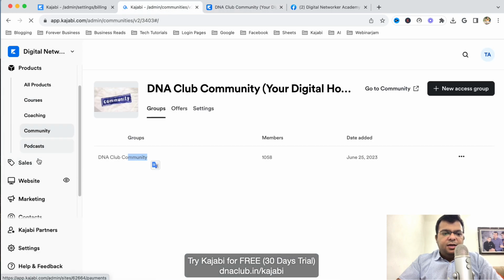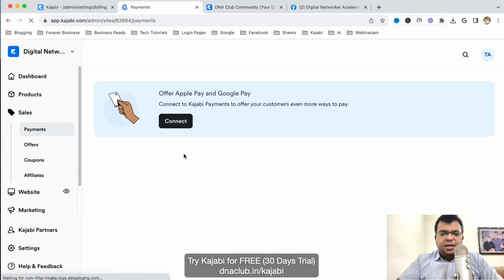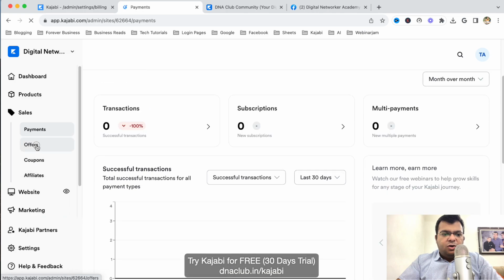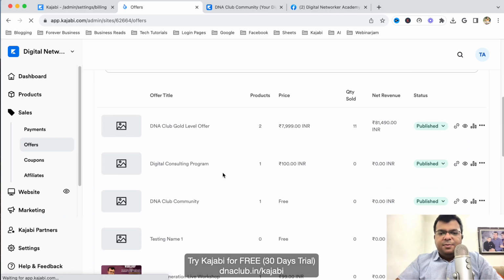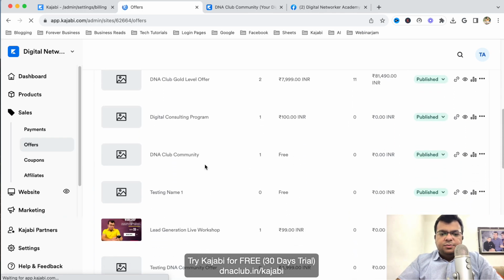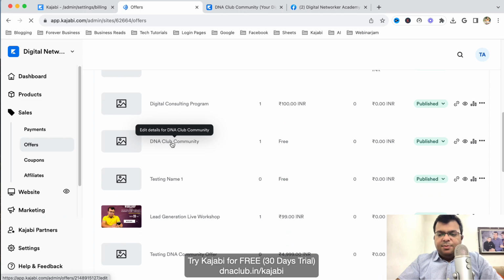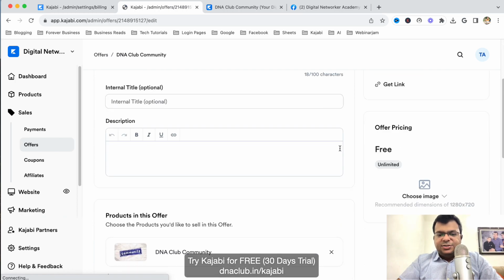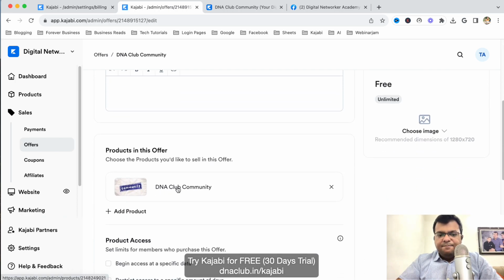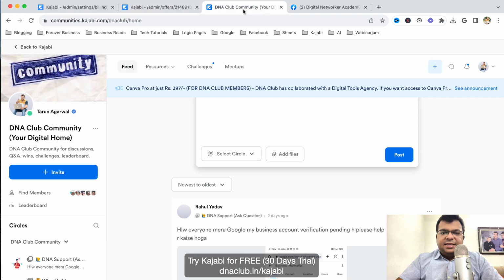After creating this access group, DNA Club Community, I added a new offer. If I go to sales and then offers, usually I don't collect payment directly from Kajabi. For my Indian audience, I collect payment through another payment gateway called Razorpay. I've created a new offer here, and whenever anybody purchases Silver, Gold, or Platinum, I give them access to this community as well. Now let's come back to the community.